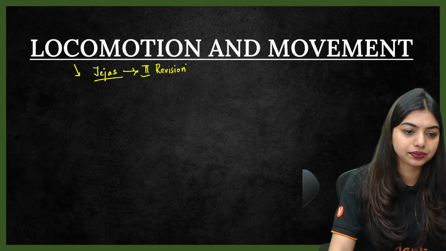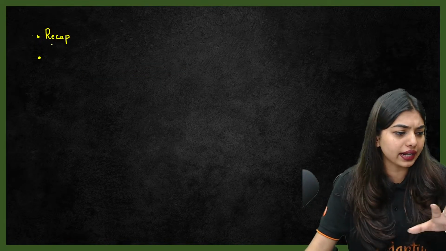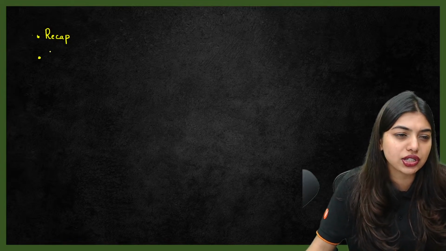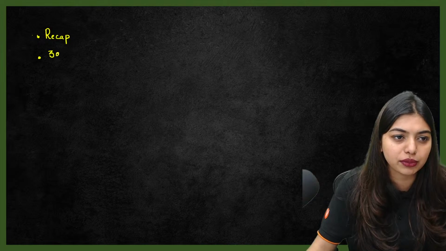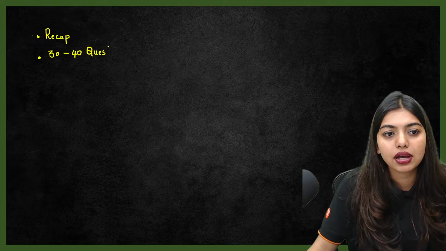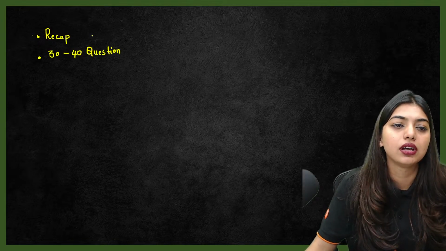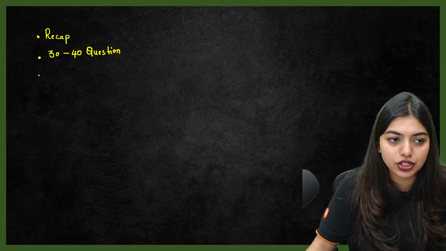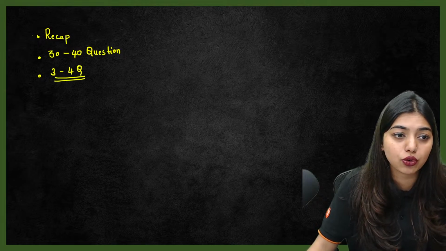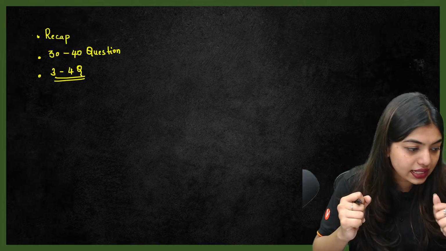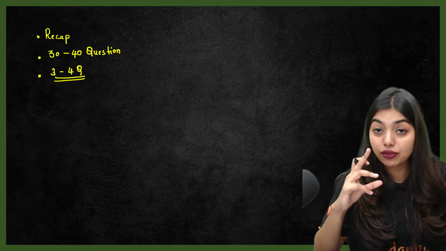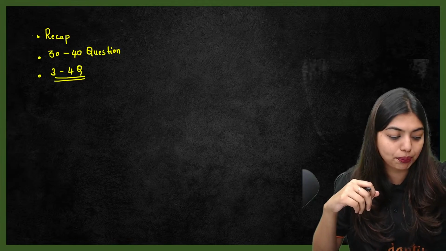Okay, done? Don't even worry, no writing, okay, only answering. And then you will do a good amount of questions, 30 to 40 questions, all of you will be answering. Now you can ask me, ma'am, how many marks do I have for this chapter? You have 3 to 4 questions coming from this chapter, and it's a very easy chapter. So these 3 to 4 questions are easy. Yes, Tanuja has already put the target, and I want all of you also to achieve the target. Okay, proper GMA should be there.